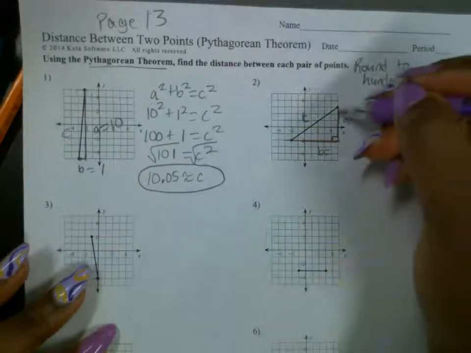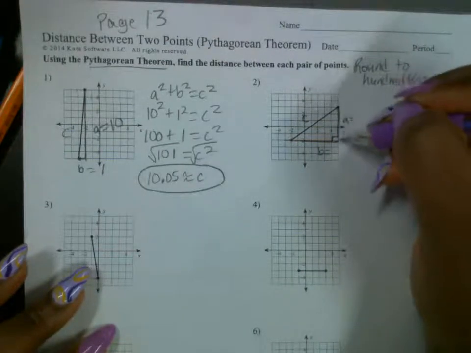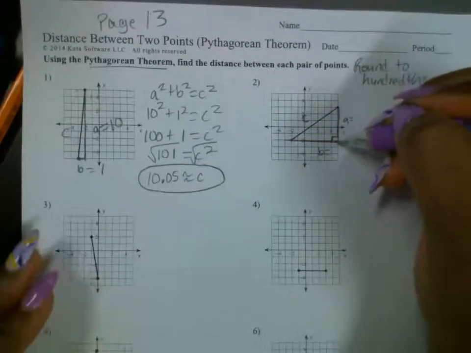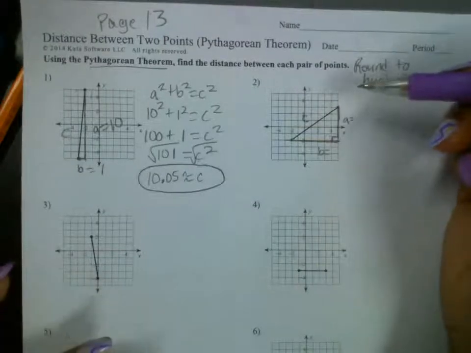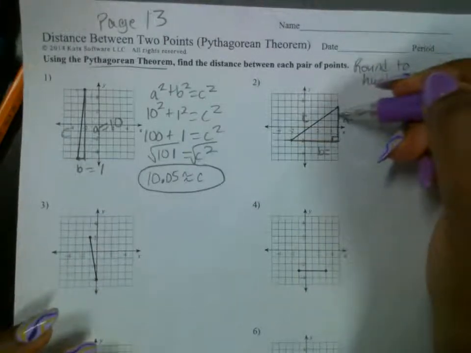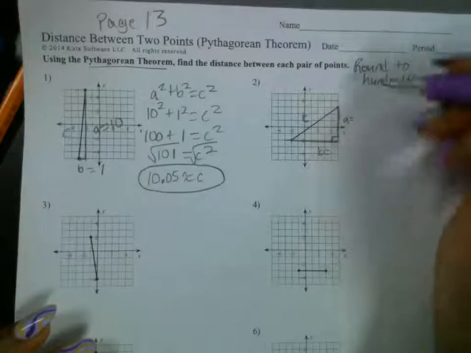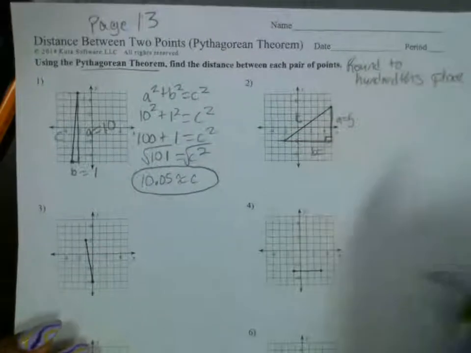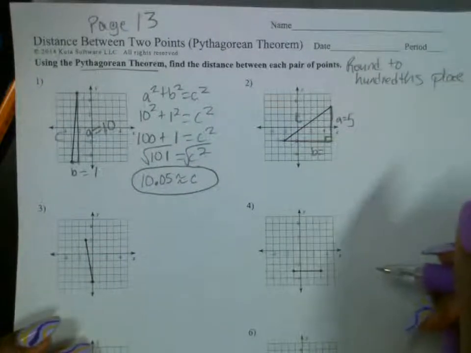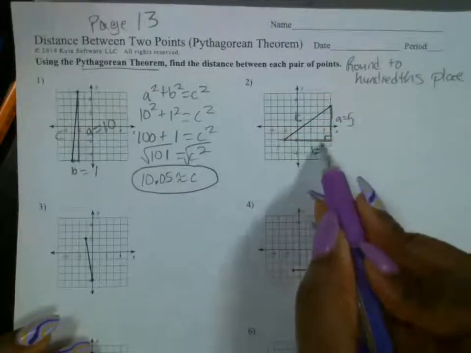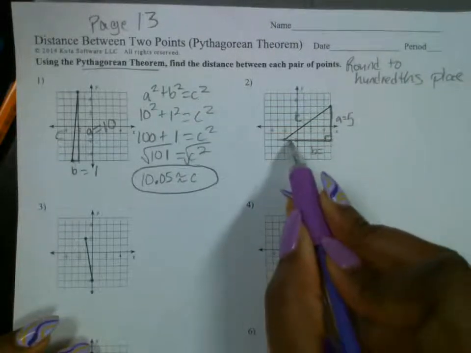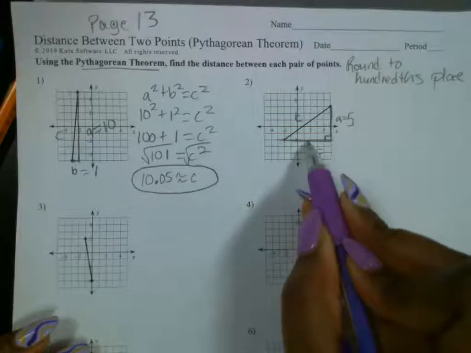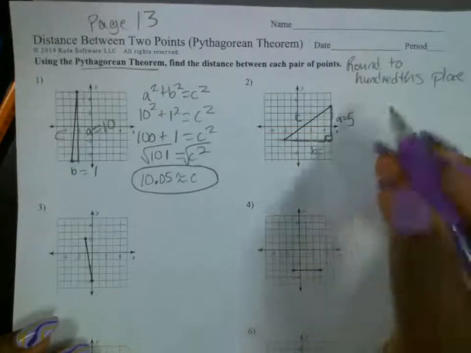How many units is A, this leg right here? How many units is this leg? 5. 1, 2, 3, 4, 5. Excellent. Very good. How many units is B? 7. 1, 2, 3, 4, 5, 6, 7. Excellent.